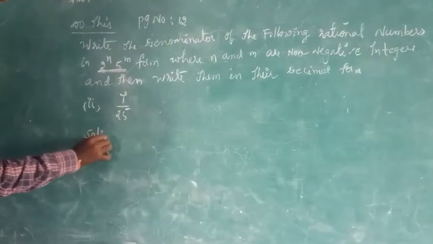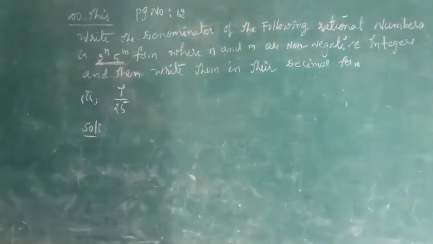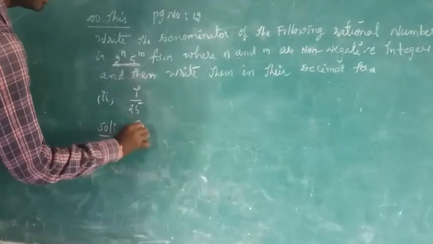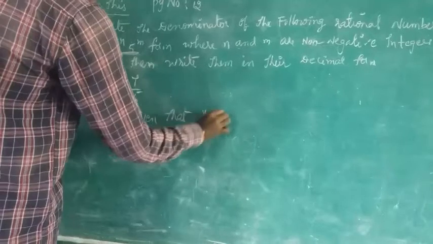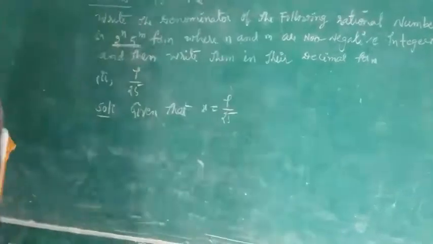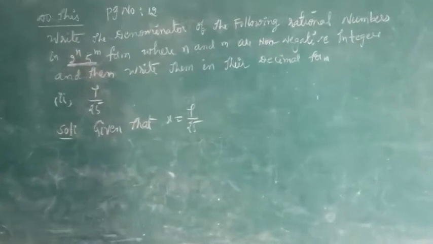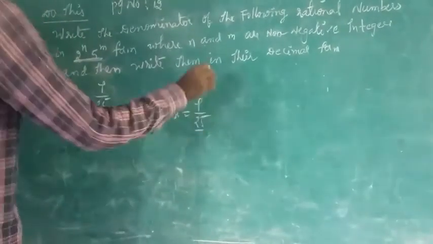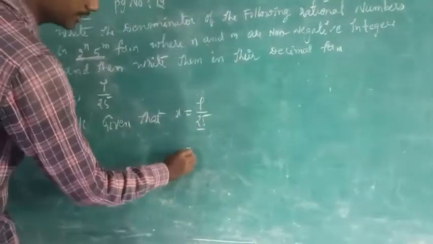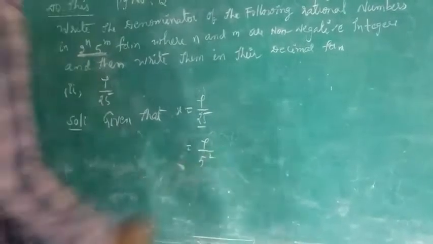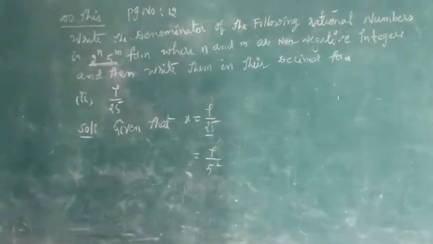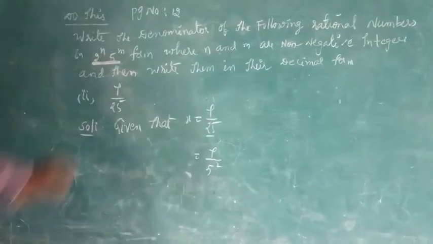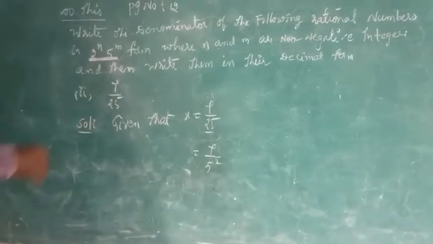See, it is a rational number in the form of p by q. So given that x is equal to 7 by 25. So write x in the p by q form. This 25 you can write as 7 by 5 square, 5 fives are 25, right? What I am doing here is I need to write in the form of 2 to the power of n into 5 to the power of m. Because of that, I am multiplying and dividing with 2 to the power of 2.